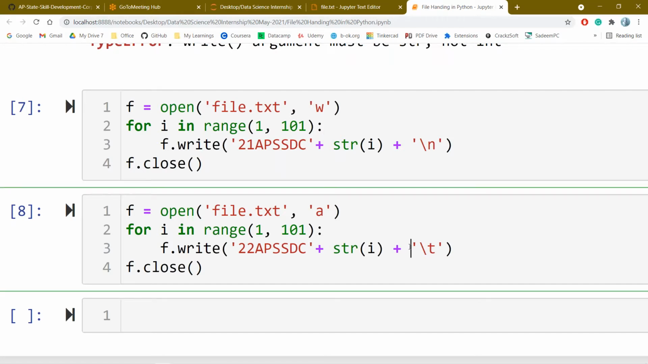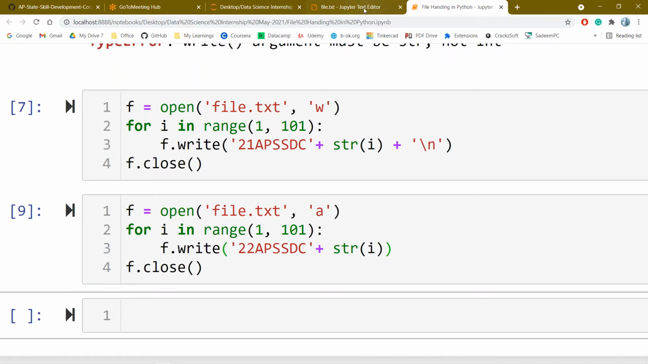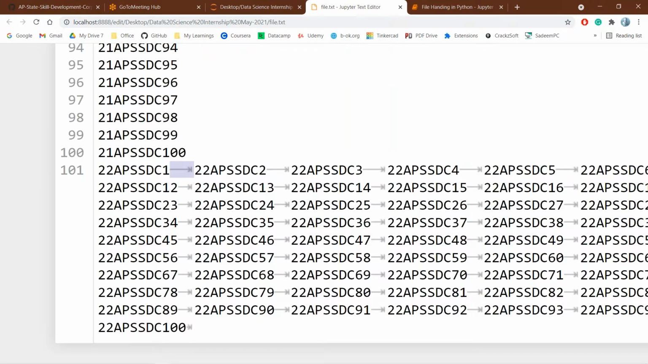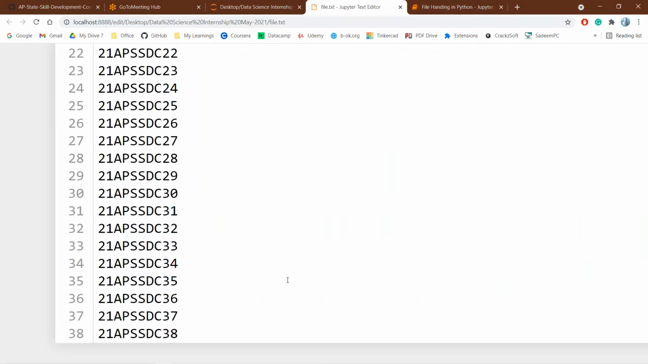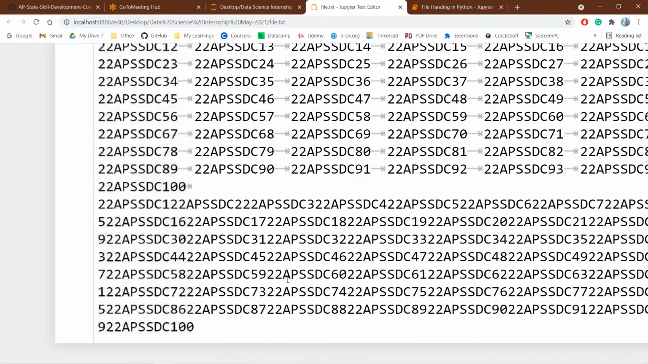But here, if you observe, I have given some tab space. For showing the difference, I have opened that particular file in append mode. If I didn't give the tab space and try to write again, automatically the data will be overlapped. The data will be written in the same format as you write it. If you observe here, after 20, the data is overlapped.